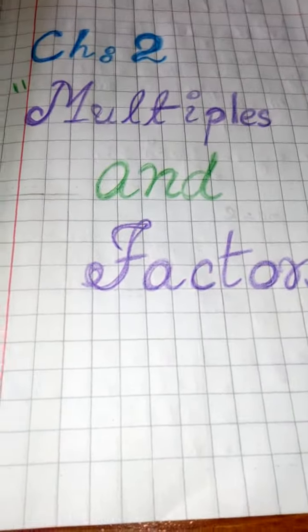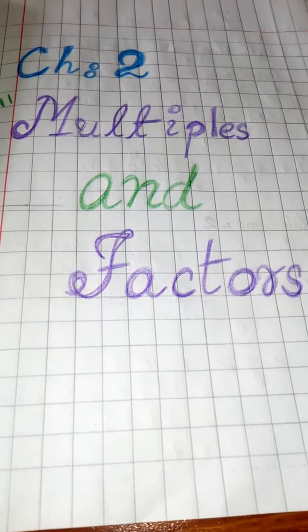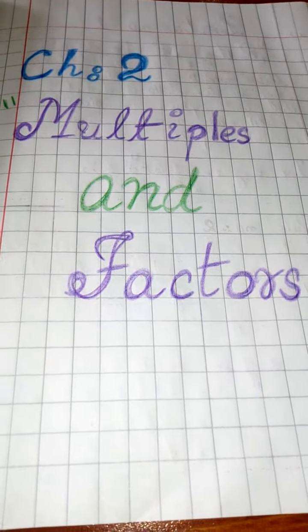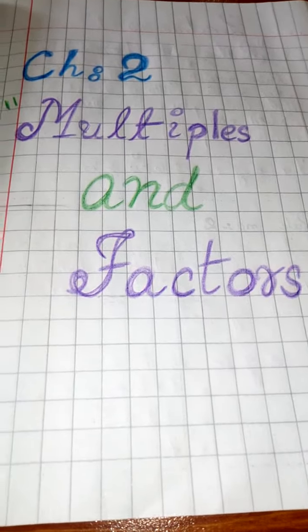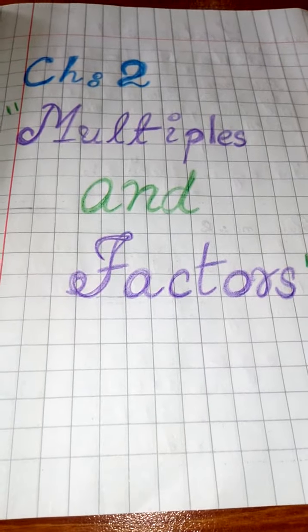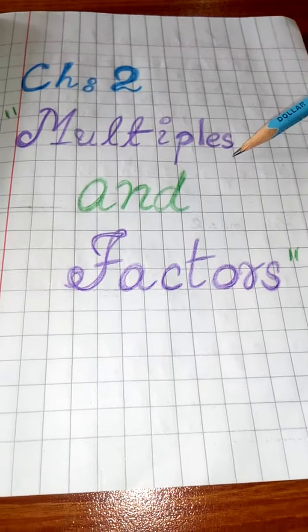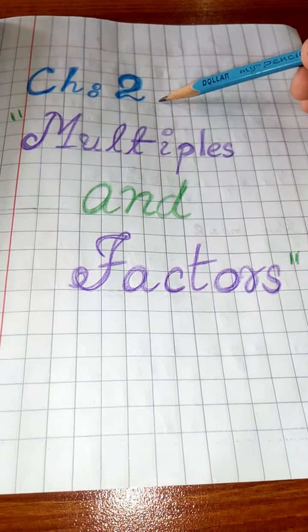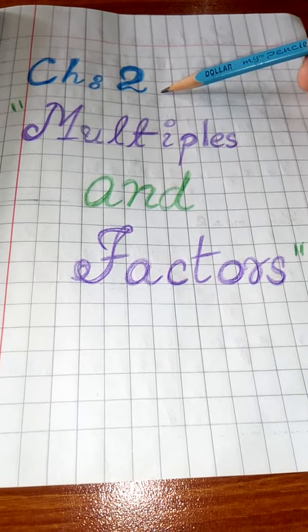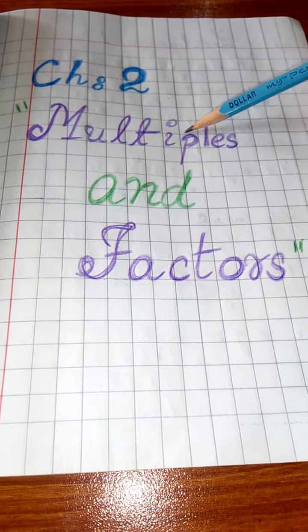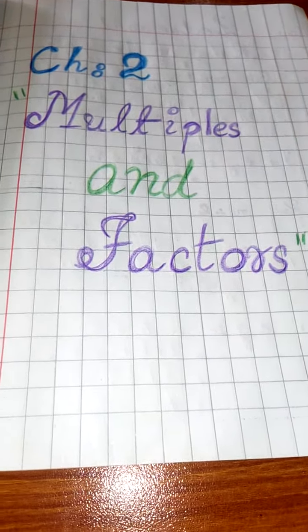Okay, I am over here with your second chapter. I just want to explain to you how you are going to start the second chapter in your maths copies. As you can see, the title page is present in front of you. You have to write down the chapter's name very clearly on the title page, and remember that you have to mention that it is your second chapter. Your second chapter name is multiples and factors, as I have written it over here.